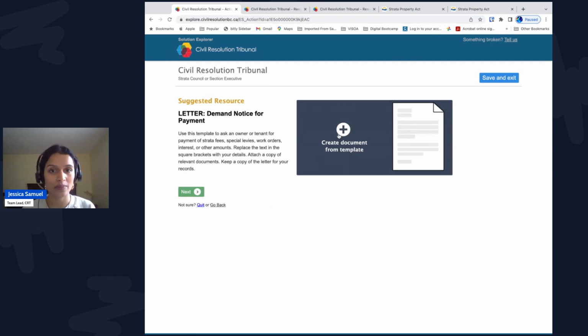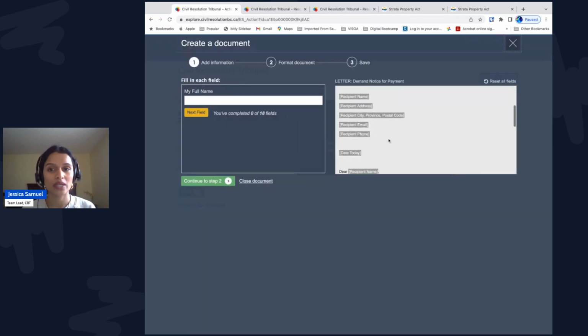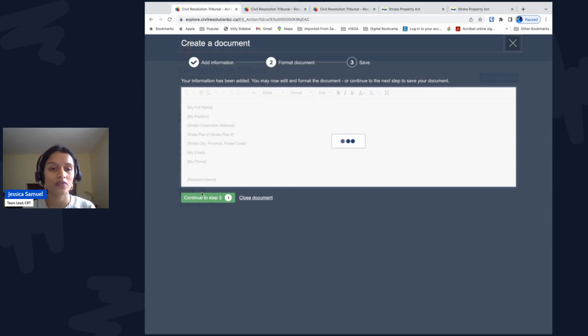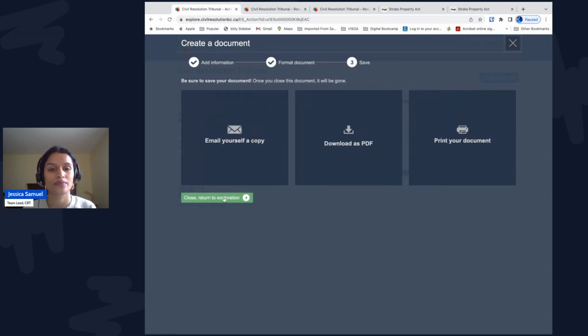So here's a letter template for that. This letter is called a demand notice for payment. It explains how much money is owed, what the money is for, and the deadline to pay. It says if Frank doesn't pay by the deadline, the Strata Corporation can make a claim with the Civil Resolution Tribunal to recover the money owing. It also explains who Frank can contact to make arrangements to pay.